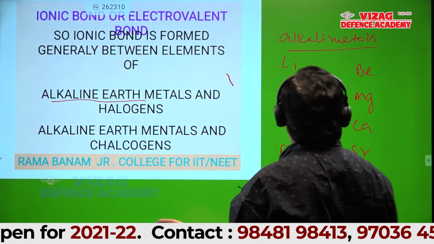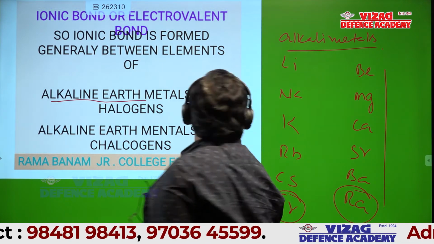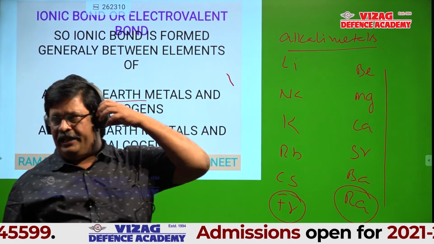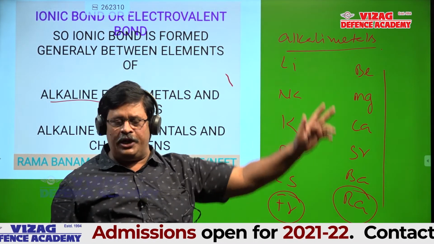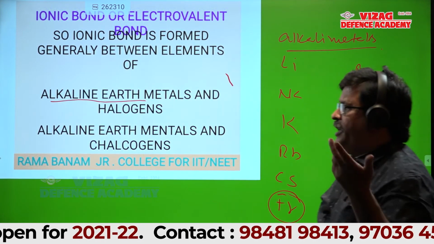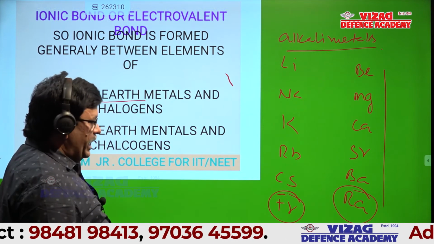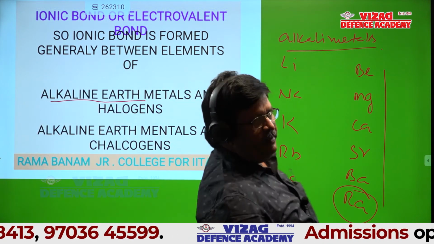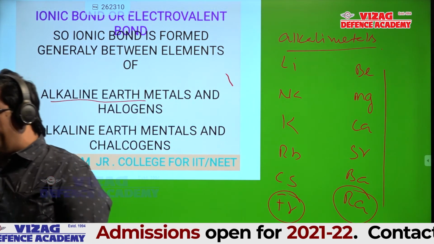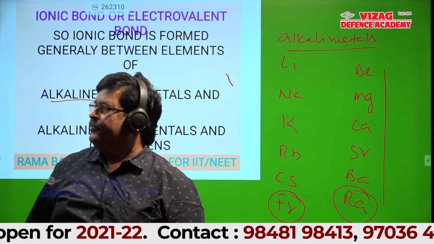Write the elements of the second group also. Write the symbol as well as the name. Beryllium, I think you all know up to 20, that is up to calcium. After that, only two elements are there. Can you remember up to 50? Excellent. Beryllium, magnesium, calcium, strontium, Sr, barium, Ba, radium is Ra. Okay?